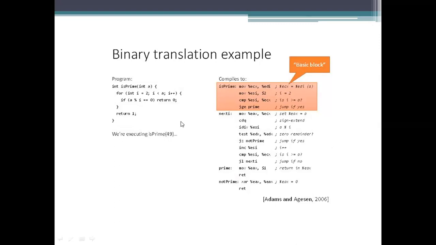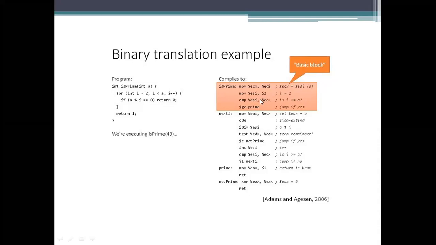I am checking whether this number is prime or not, using the isPrime function, isPrime of int a, taking integer values. I am using a for loop and an if condition to check the values, and it returns 0 or not to specify whether it is prime.